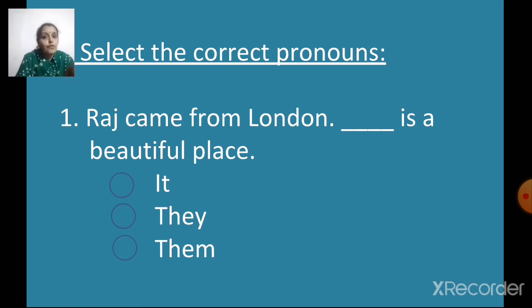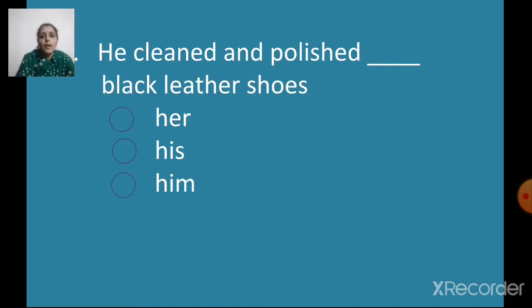So instead of London, I have to use a pronoun in place of London. Right? Understood? So what is it that I will use? Raj came from London. It is a beautiful place. Right? London is a place. So I will use it. Correct? Let's go to the next one.